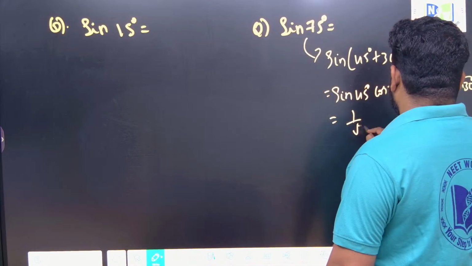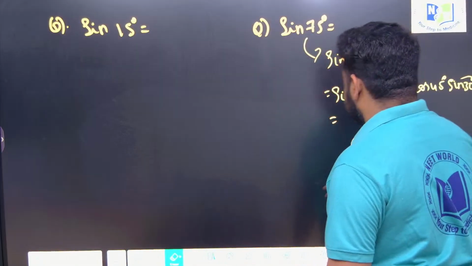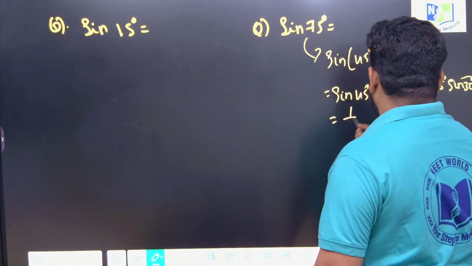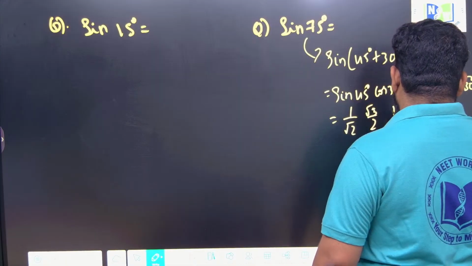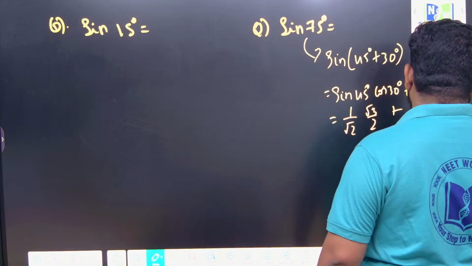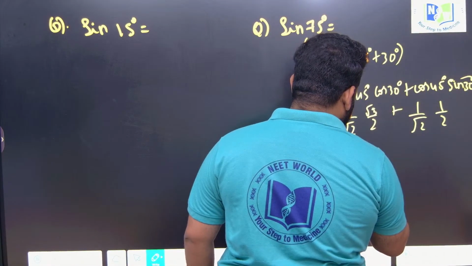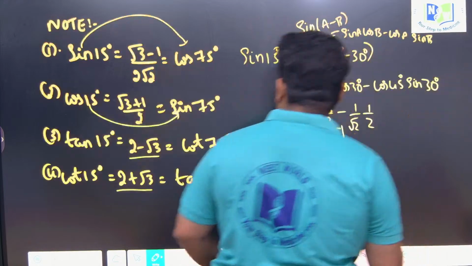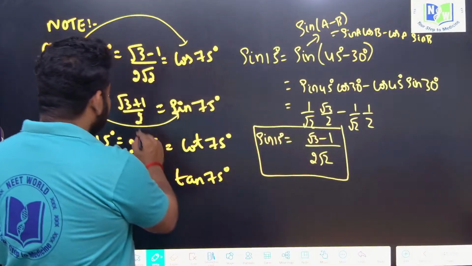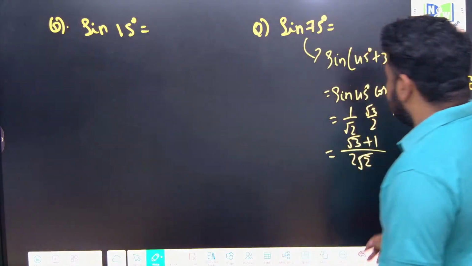This will be 1 by root 2. Cos 30 is, see here, the only thing that will change is the sign. So this will become 1 by root 2, cos 30 is root 3 by 2, plus cos 45, which is 1 by root 2, sin 30 is 1 by 2. So the denominator will be 2 root 2, and the numerator will be root 3 plus 1. So that is what we have here: root 3 plus 1 by 2 root 2. Okay, understood. Let us proceed further.